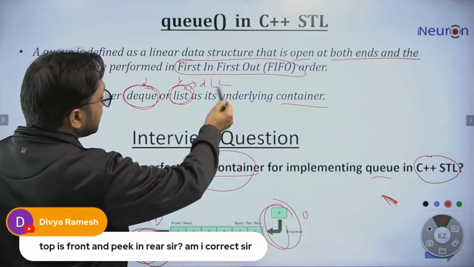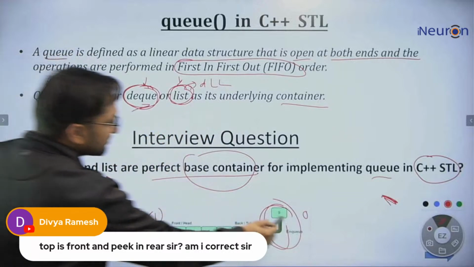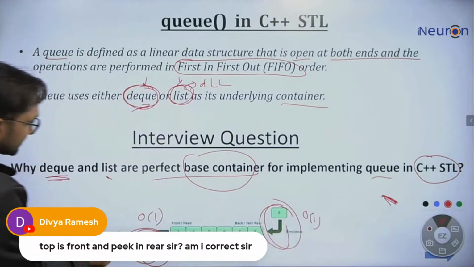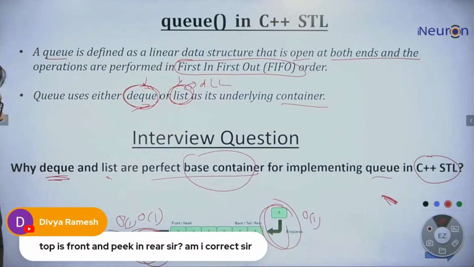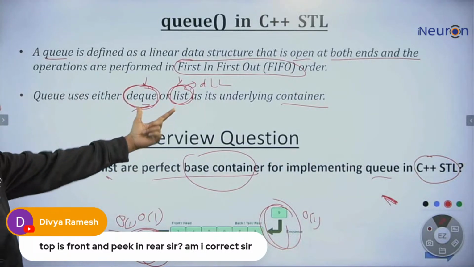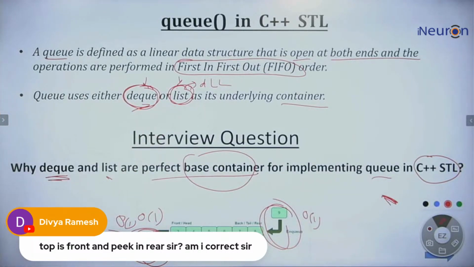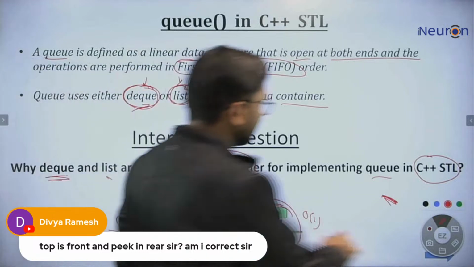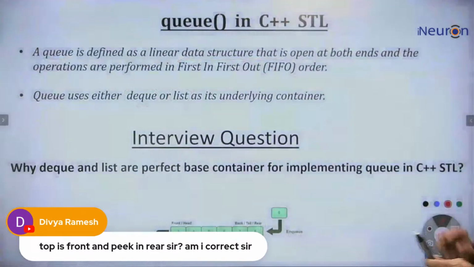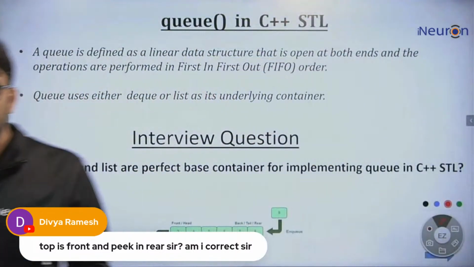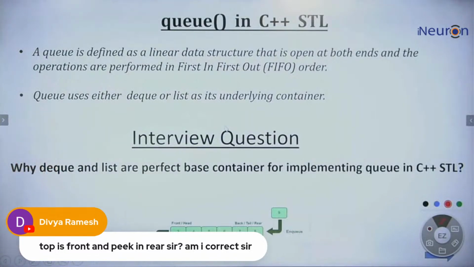Inserting in the DQ takes constant time, and deletion also takes constant time from the front. Same in the doubly linked list. So that's why these two data structures are preferred. That's it. This is the basics of the queue in C++ STL.